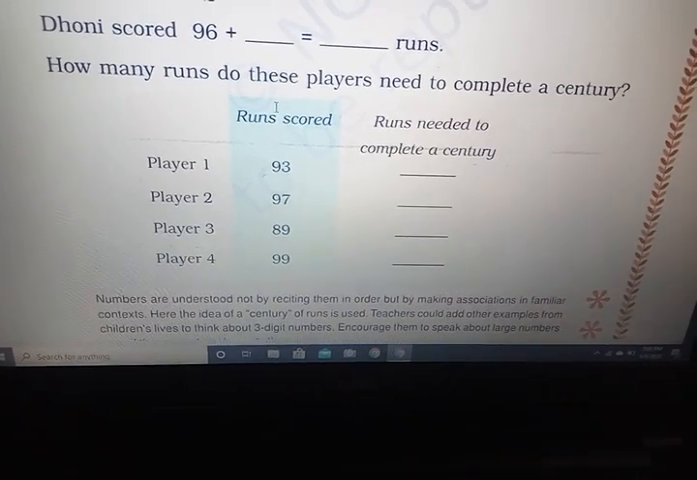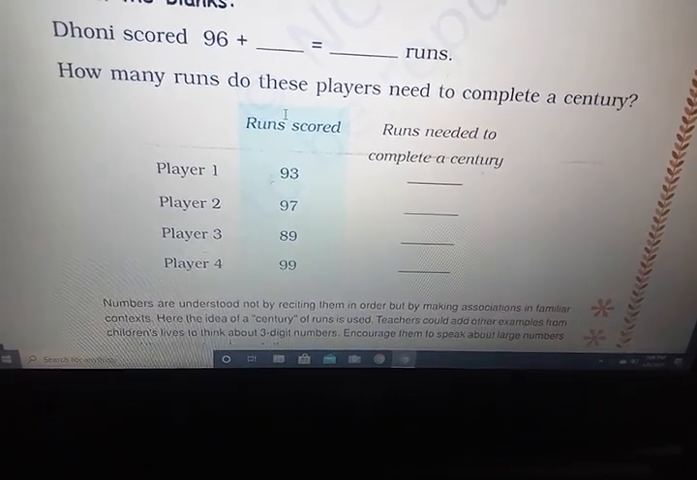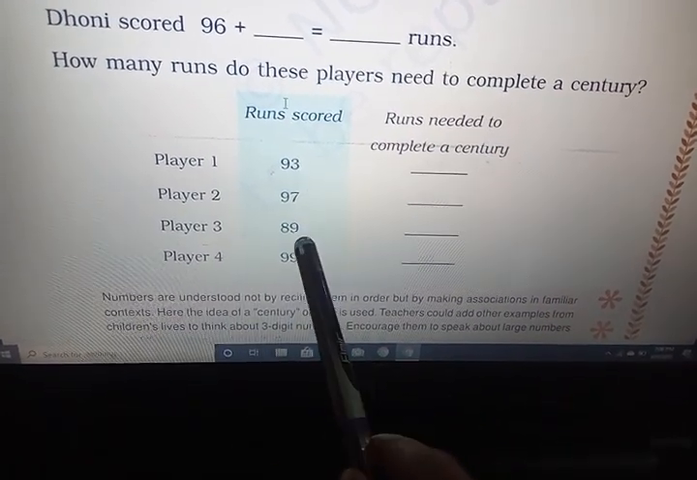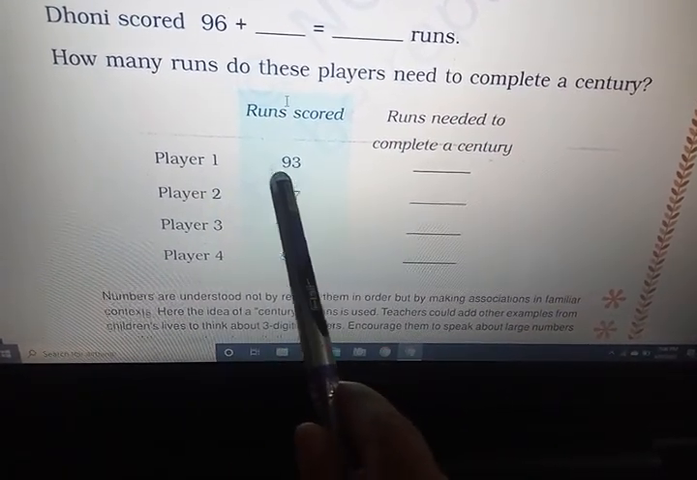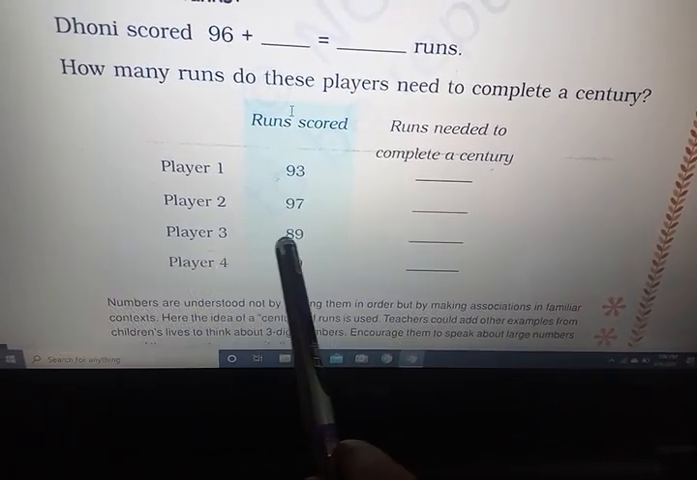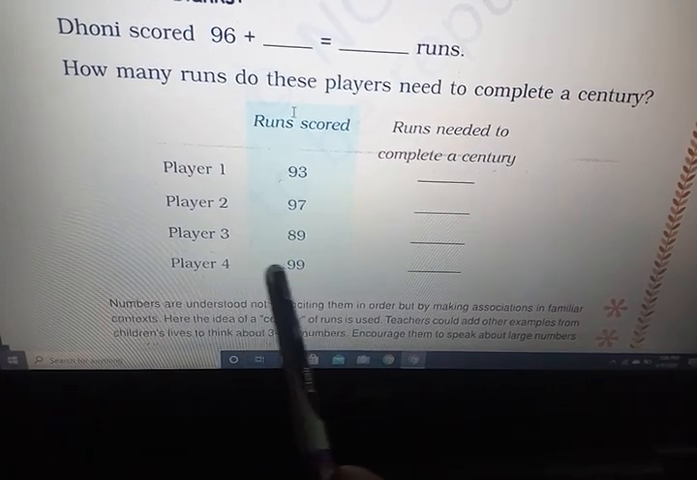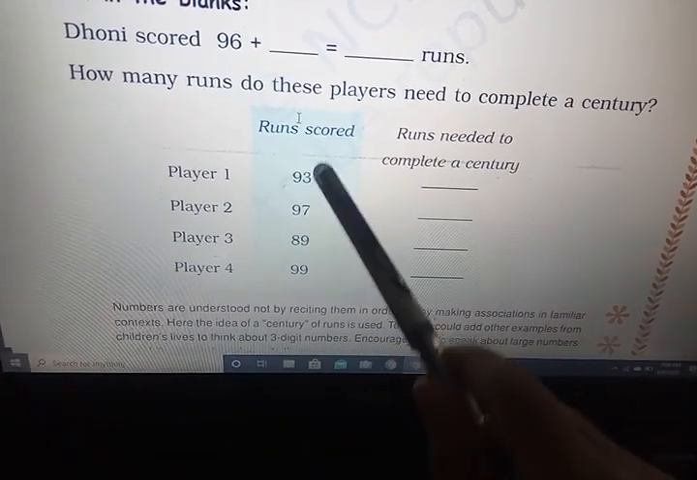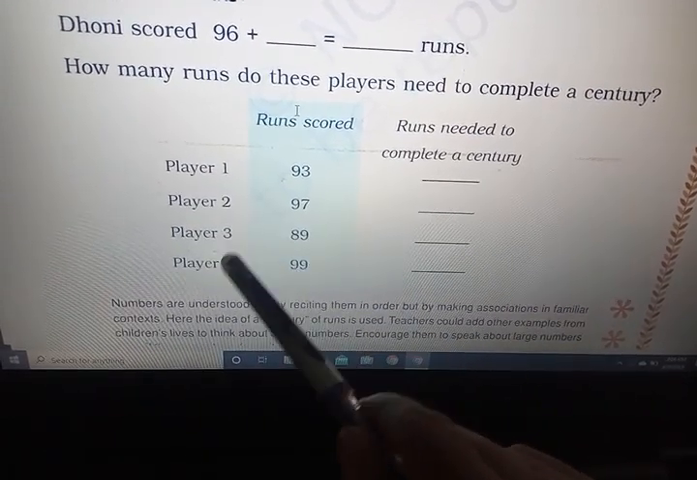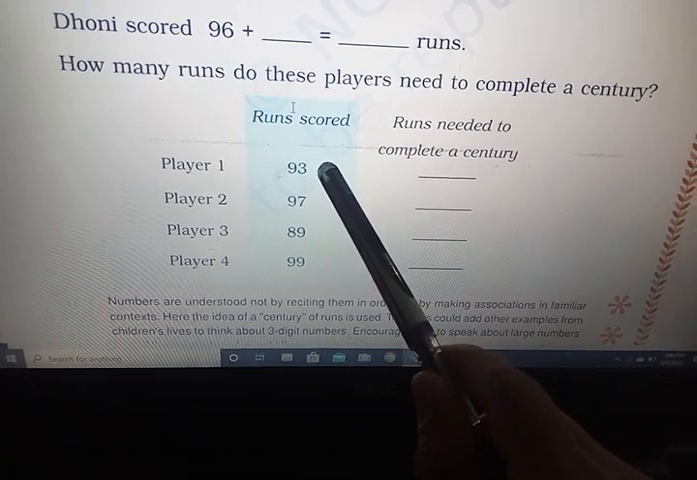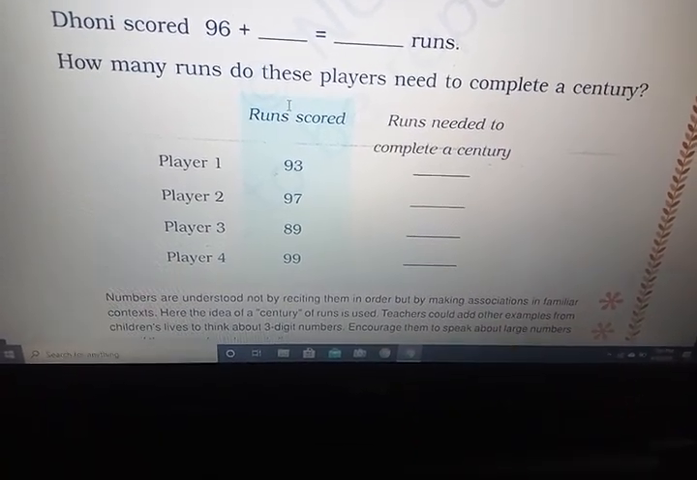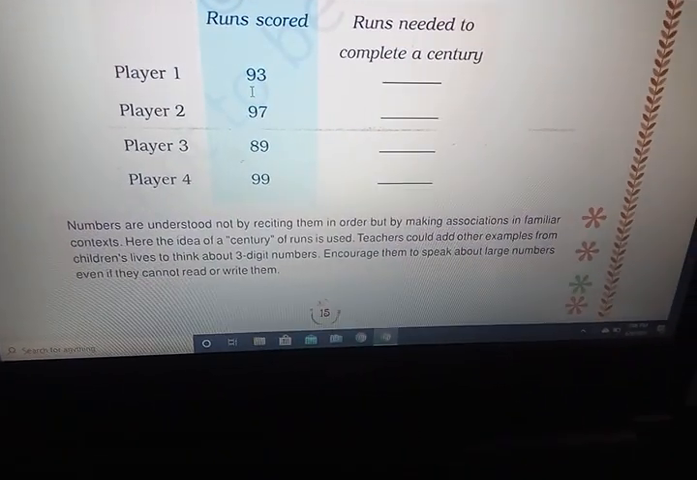And if you understand the concept of century, then complete this table also, right? Here scores are given of player 1 93, player 2 97, player 3 89, player 4 99. To complete the century for player 1, player 2, player 3 and player 4, how many runs does each of them want? Write it here. This is it for today.